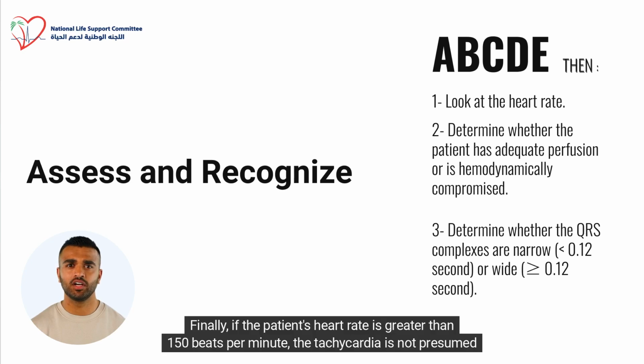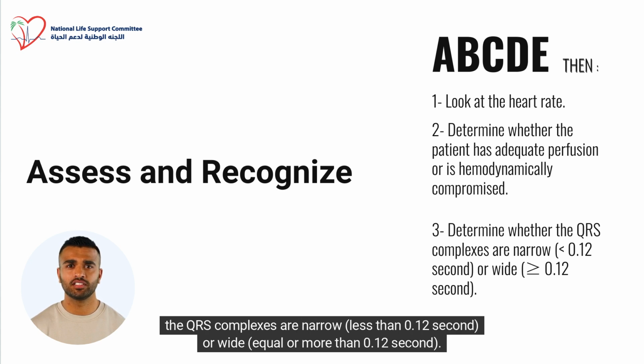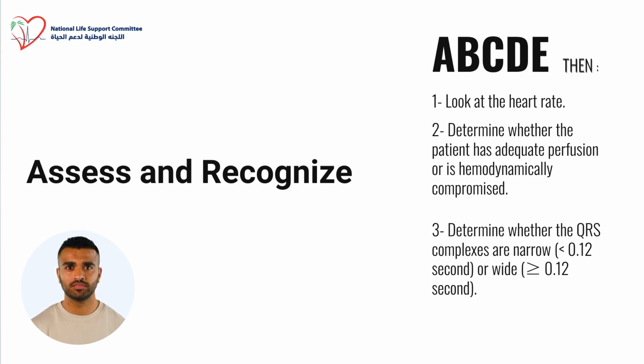Finally, if the patient's heart rate is greater than 150 beats per minute, the tachycardia is not presumed to be sinus tachycardia, and the patient is not showing signs of hemodynamic compromise, determine whether the QRS complexes are narrow, less than 0.12 second, or wide, equal or more than 0.12 second.